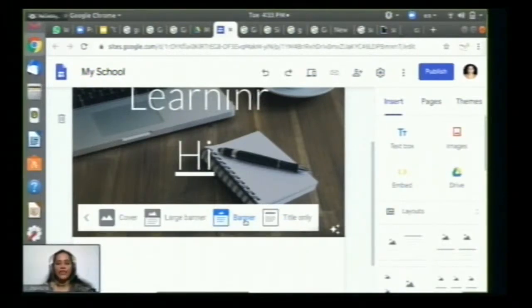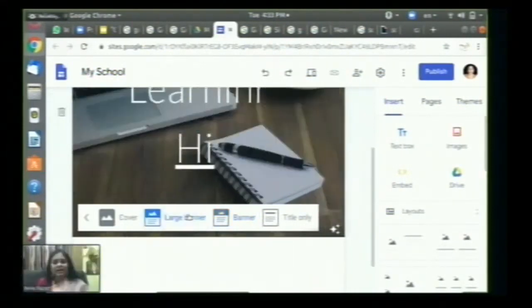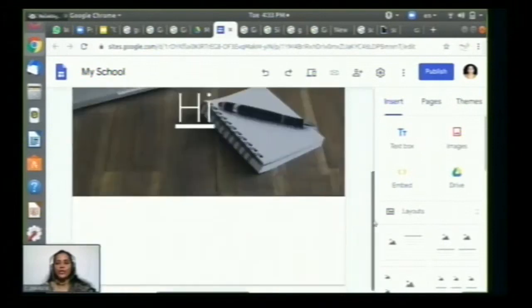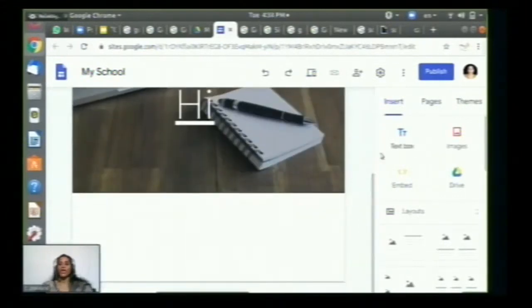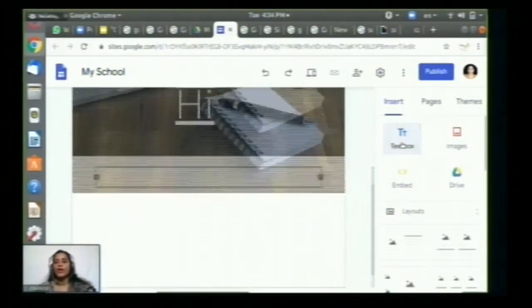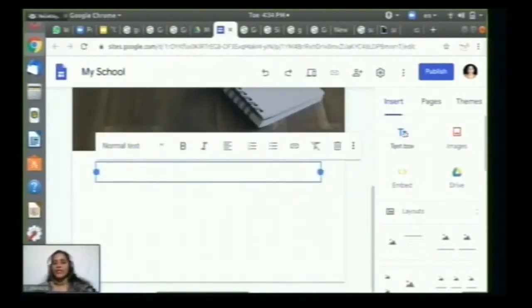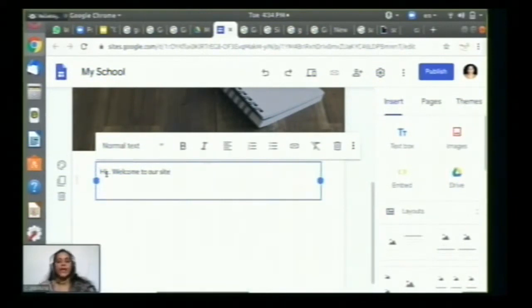So I'll choose banner so that the size changes. Right, now it's banner only, I believe. Yes, ma'am. If you click on the large banner, you can see the large banner over here. So coming to the text boxes, you can just click insert and click on text boxes. You can type over here, hi, welcome to our site, like this.